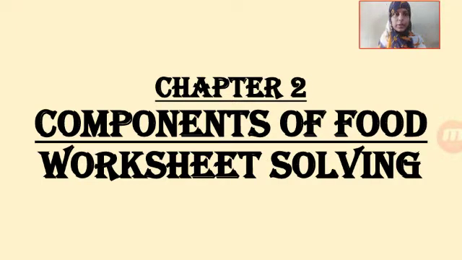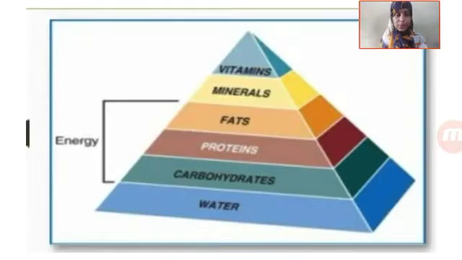Children, this is for your assessment purpose, for PT1 assessment. Here is this pyramid, can you see it? What are all the labelings that you see? At the top are the vitamins. Let us go from the base of the triangle. We have water, carbohydrates, proteins, fats, minerals and vitamins. What are all these? Can you guess? You have already studied. Come on, tell me the answer.